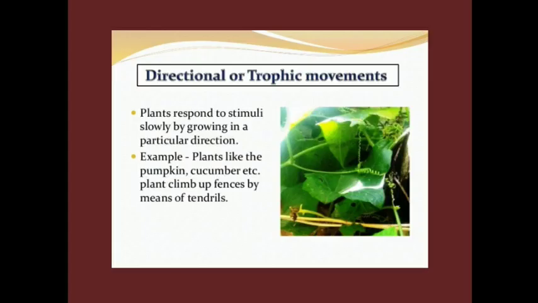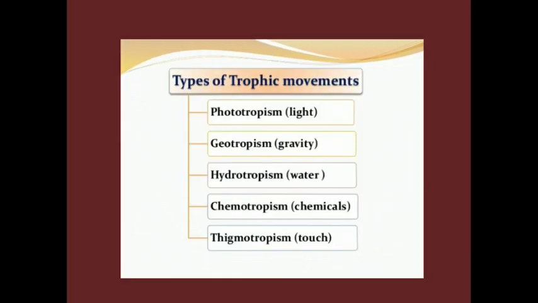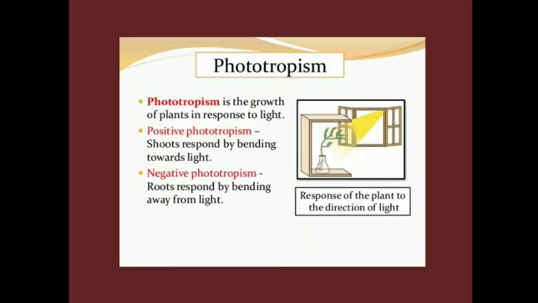For example, plants like pumpkin or cucumber climb up the fences by means of tendrils. Trophic movement is of five major types: phototrophism, geotrophism, hydrotrophism, chemotrophism and thigmotrophism. Under that, the first we are going to see is phototrophism. From the name, it is very clear. Photo, it is light. And trophism, directional movement.